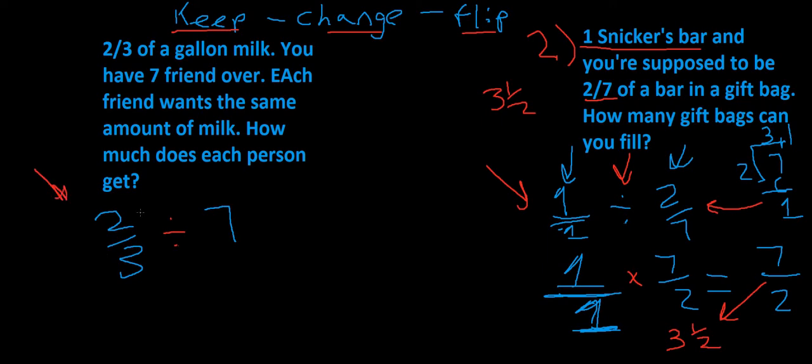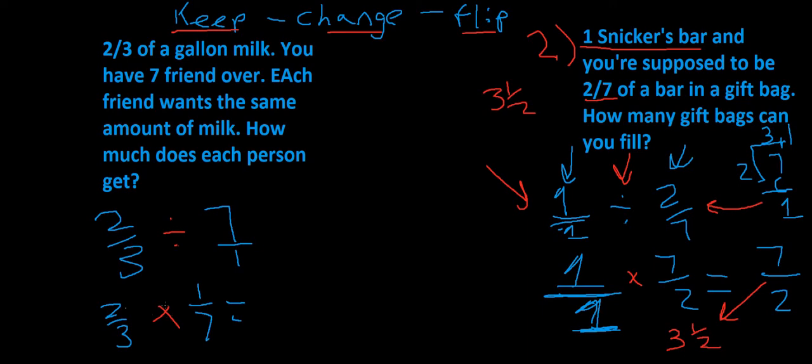How much do you have? We're splitting, so it's division. How many people or what size is on the bottom? Okay, so now that we have it set up, we do want to make sure everything's a fraction. So when dealing with fractions, you want to make sure everything's in fraction form. So we're going to change this from 7 just to 7 over 1. And now we're going to apply keep, change, flip. So we're going to keep the 2/3. We're going to change the sign to multiplication. And we're going to flip the last fraction from 7 over 1 to 1 over 7.